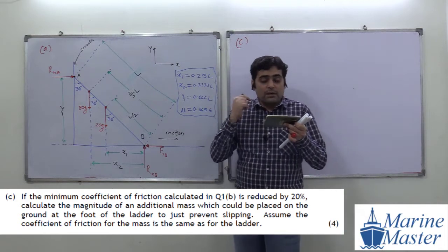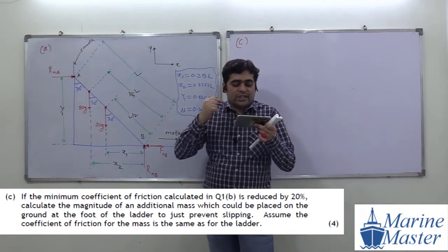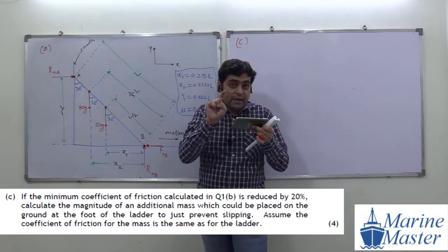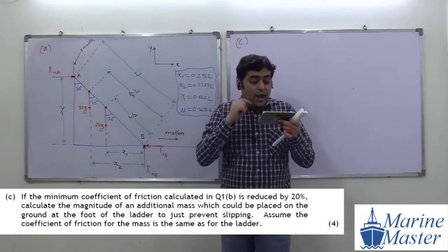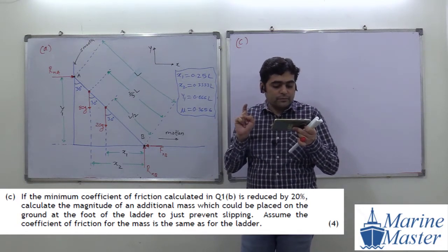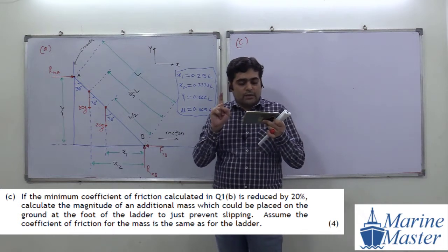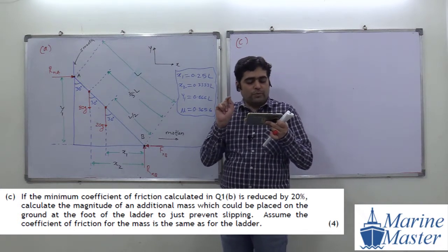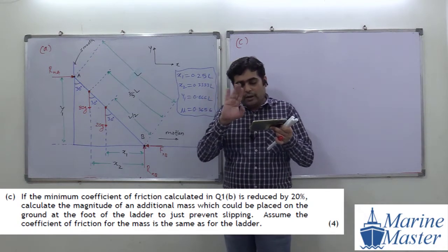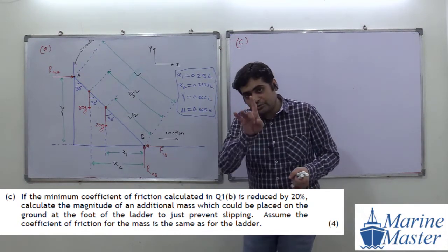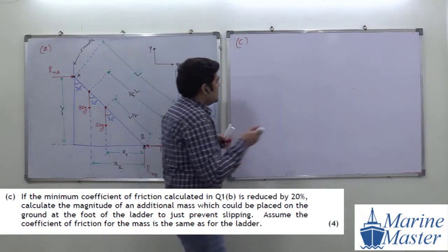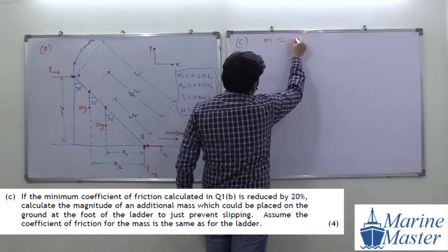Calculate the magnitude of additional mass which could be placed on the ground at the foot of the ladder, where we are putting the additional mass at the foot of the ladder to just prevent the slipping. Just to prevent the slipping, assume the coefficient of friction for the mass is same as for the ladder. So now try to see the scenario here. They are asking us mass m.